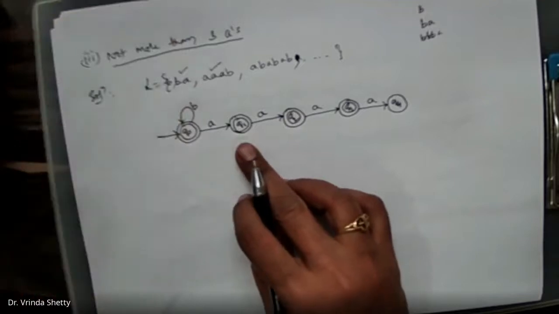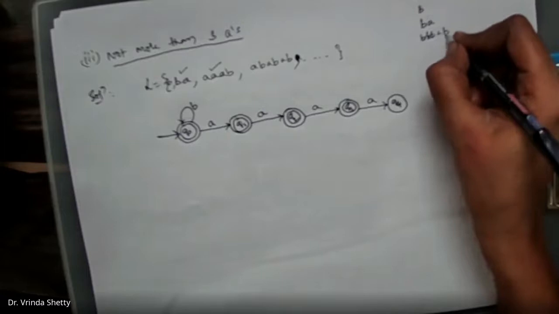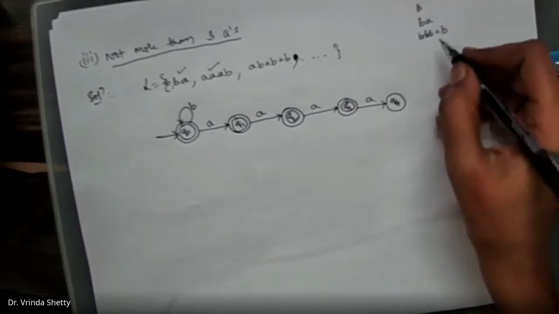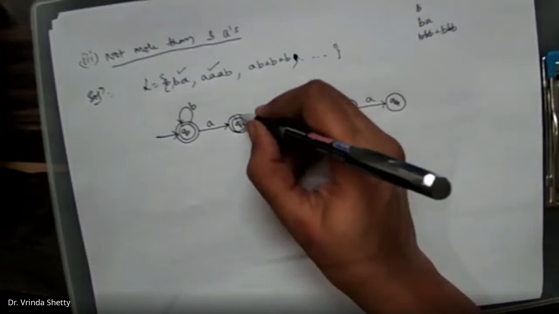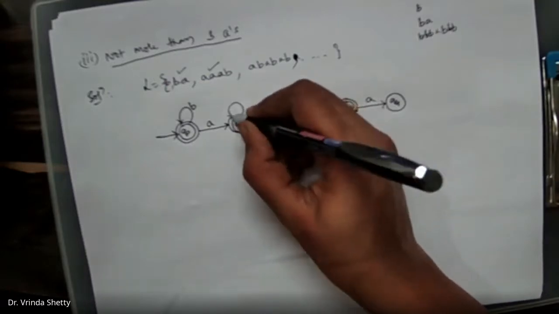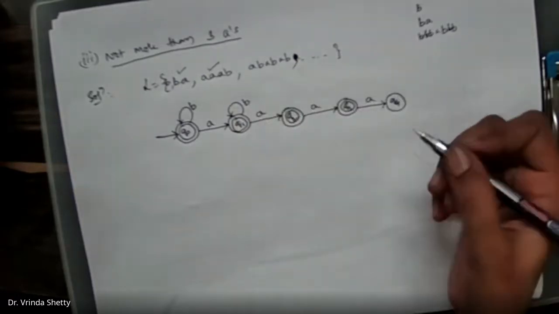Next, you are in the state Q1. Q1 on B is required. So if there is B here, whether the string has to be accepted or rejected? Yes, accepted, because 1 A is there. There is no restriction on number of B's. Here I can have any number of B's. So for 0 or more number of B's, as I already informed you, we'll put a self loop here. So it may be there or it may not be there.